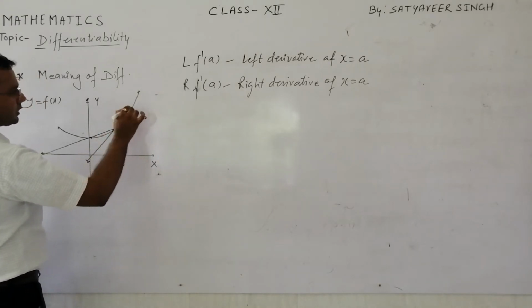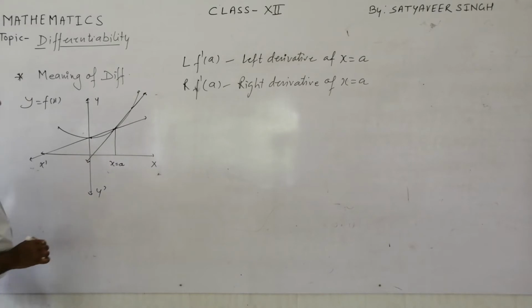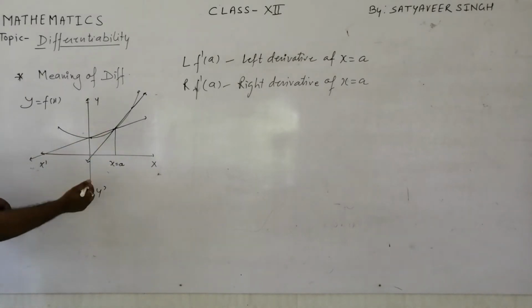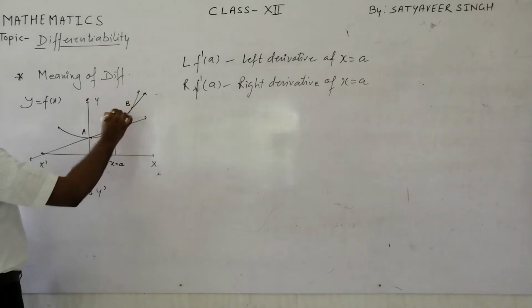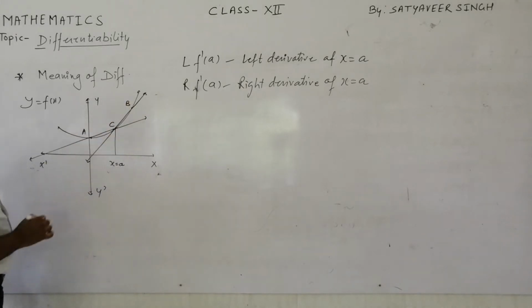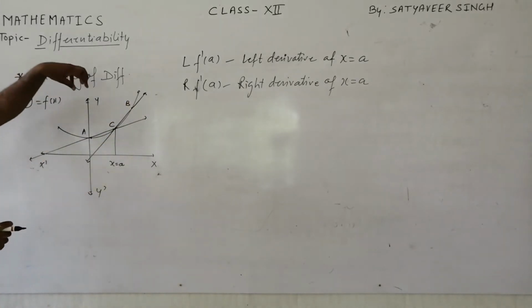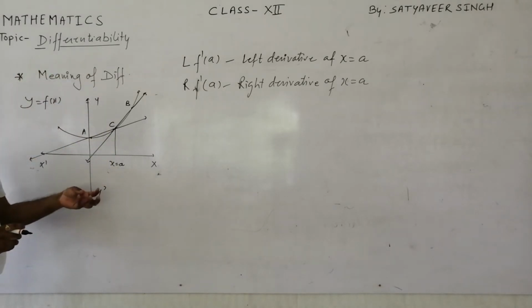These are the chords made by these two points. This is one point, suppose A, this is B, and this is a point C. At point C, I want to check the differentiability of this function.